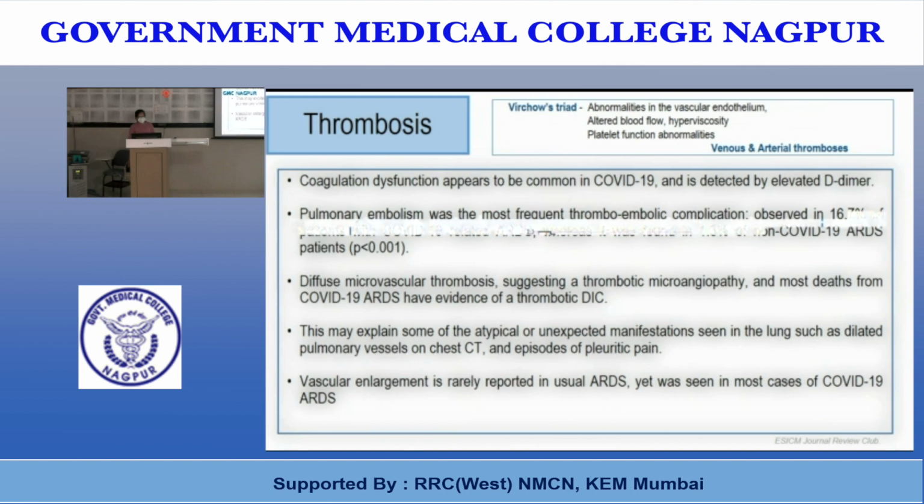Diffuse microvascular thrombosis suggests thrombotic microangiopathy, and most deaths from COVID-19 ARDS have evidence of thrombotic DIC. This may explain some of the atypical or unexpected manifestations seen in the lungs, such as dilated pulmonary vessels on CT chest and episodes of pleuritic pain. Vascular enlargement is rarely reported in usual ARDS, yet was seen in most cases of COVID-19 ARDS.